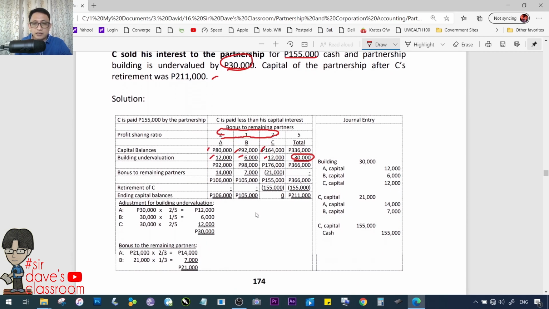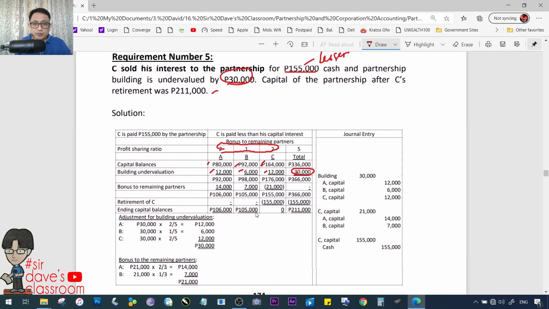Updated balances after such adjustment would be 92,000, 98,000, 176,000. Ano pa? Pagkatapos ng adjustment na yon, ang sabi, dapat daw ay, so, 92, 98, 176, total is 336. Okay? Dapat daw, ang balance ng mga matitira 211. Ang ibabayad sa kanya, 155.